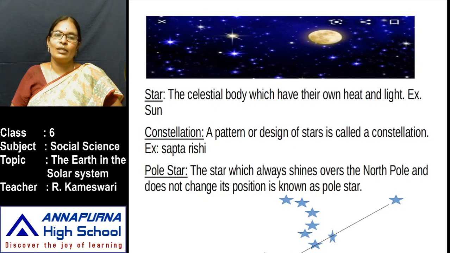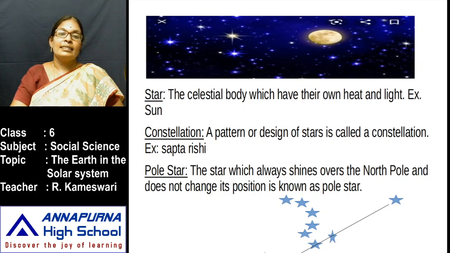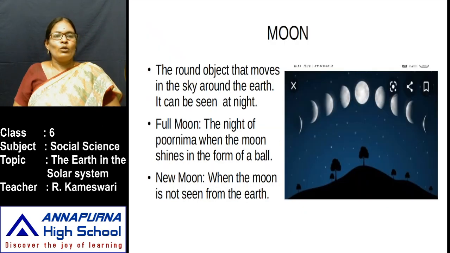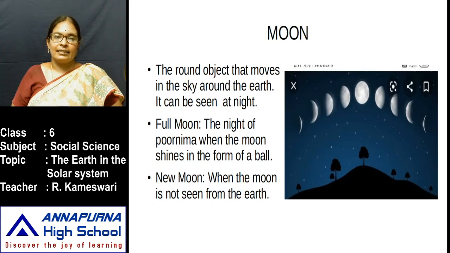The star which always shines over the north pole and does not change its position is known as the pole star. Children, what else is in this picture? The stars, constellation, and pole star are completed. Yes, the moon. What is the moon? The moon is a round object that moves in the sky around the earth. It can be seen at night. It is the satellite of our earth.